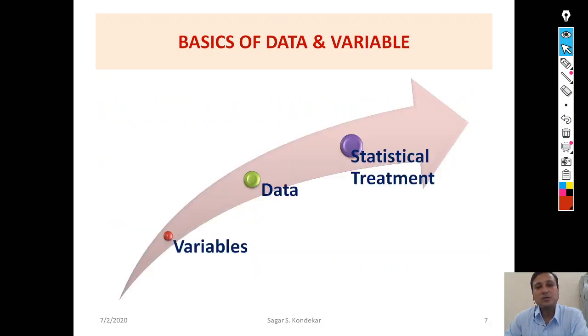Fine. Now, I will come to question number 1. What comes first? According to me, and so far as this presentation is concerned, the first that comes is the variable. First, we decide the variable, first we identify the variable, first we determine the variable, then we go to the field and we gather the information. After gathering that information, it leads to the data. Once the data is there in our hand, then we go for the statistical treatment. So in that sense, I would say the variable comes first, then the data, and then the statistical treatment.